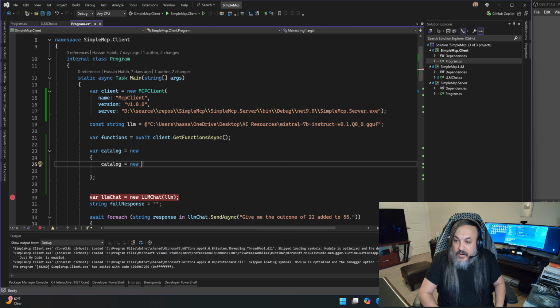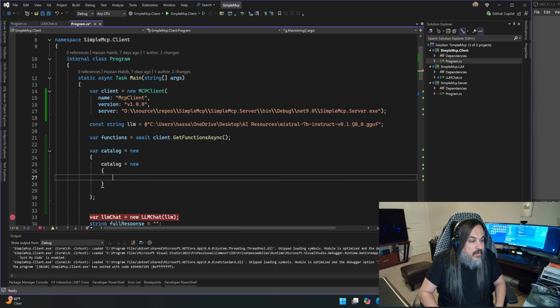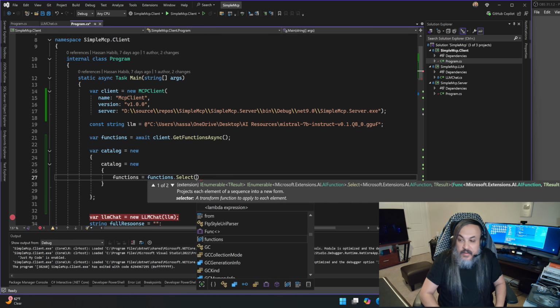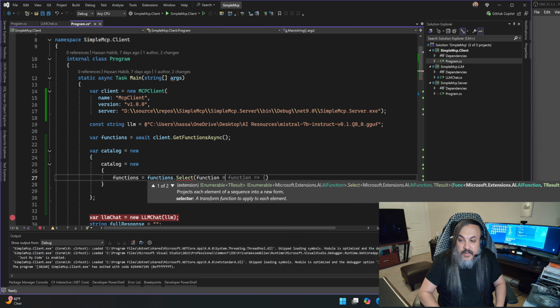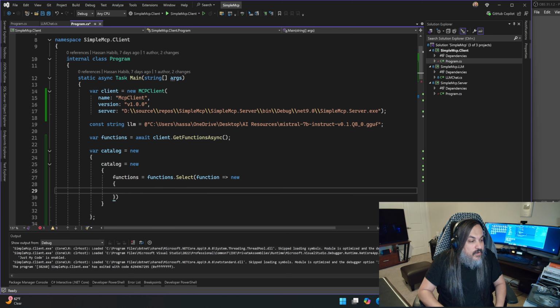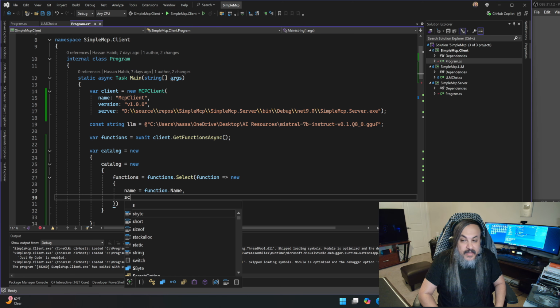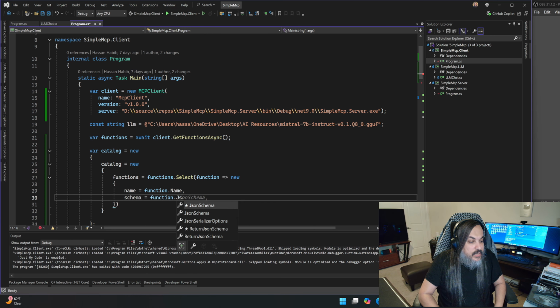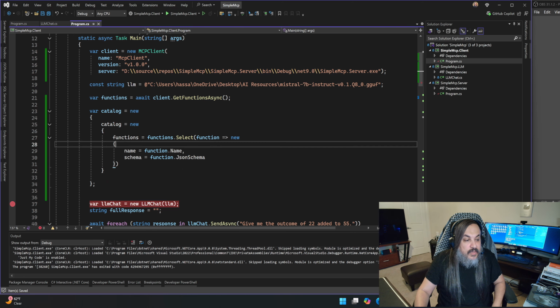I'm building this catalog, and inside the catalog, I'm basically saying you have a list of functions, and I'm breaking every function here into a new object. Basically, the function.name and the schema of that function, which is the function dot JSON schema, just like that. So this is giving you the JSON schema for this function.